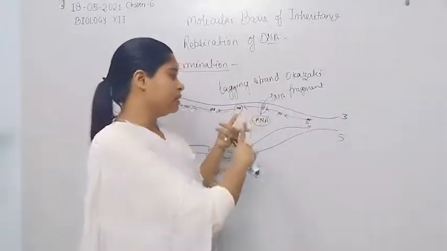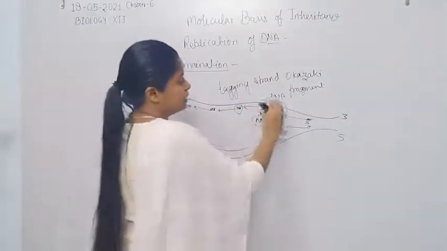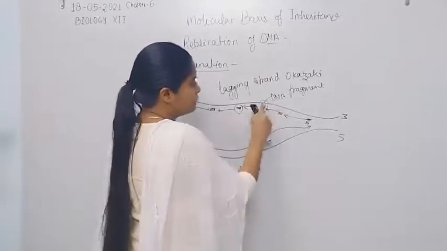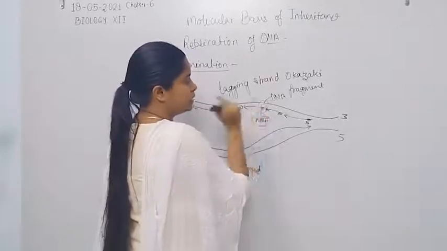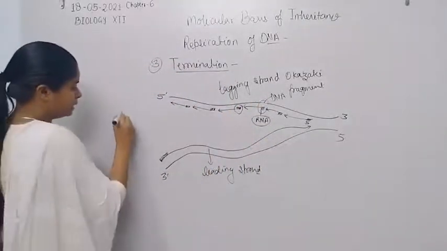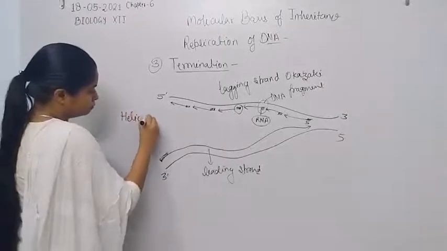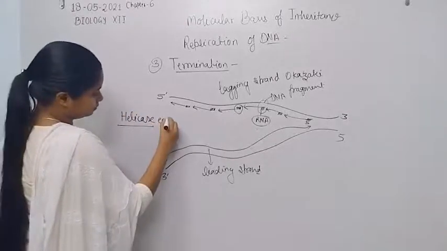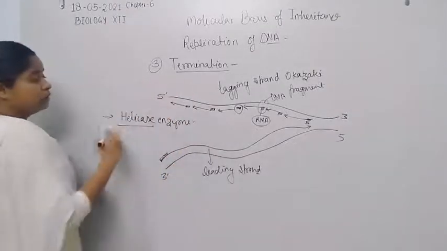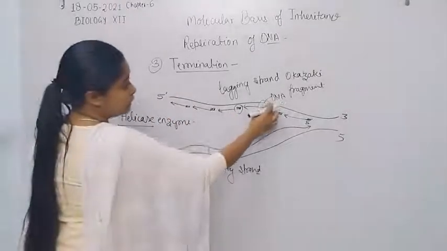That helicase enzyme is also used in separating the DNA and RNA. First, we need the helicase enzyme so that we can easily separate the DNA and RNA.